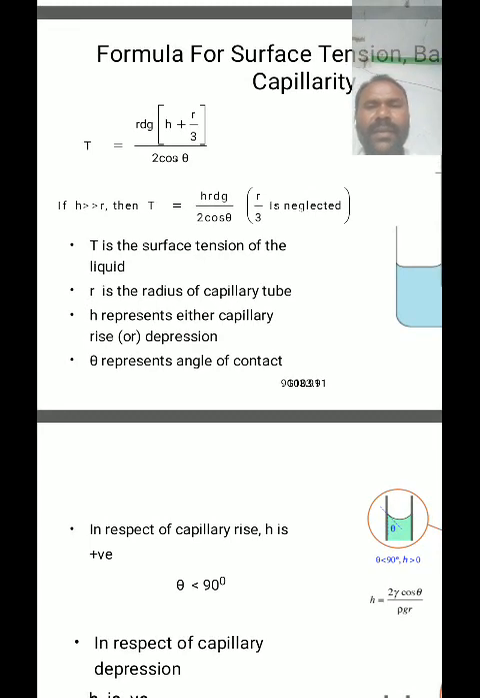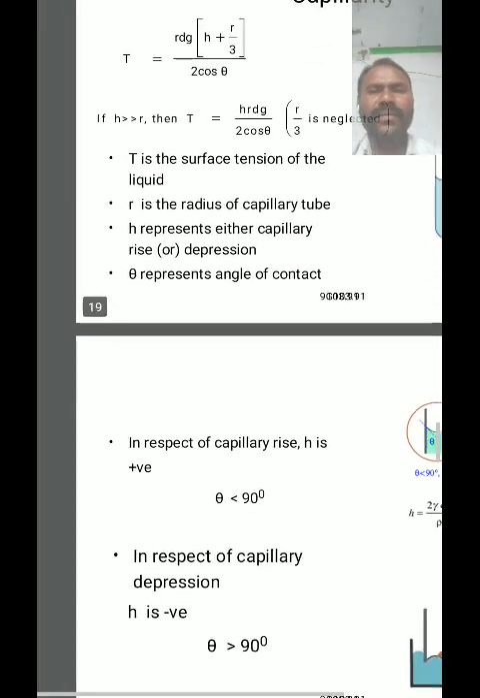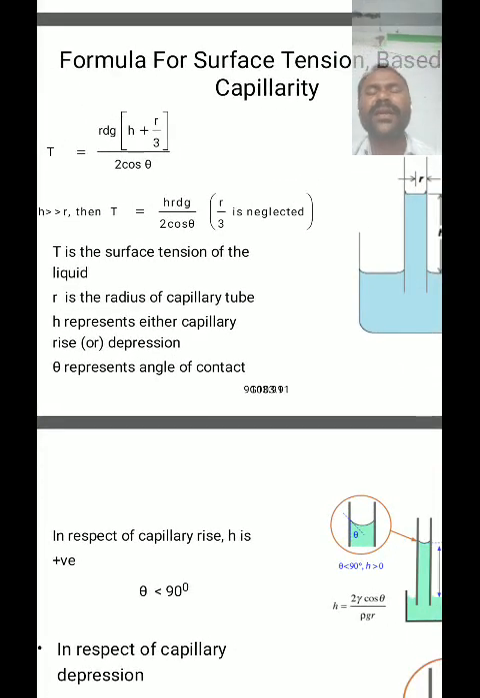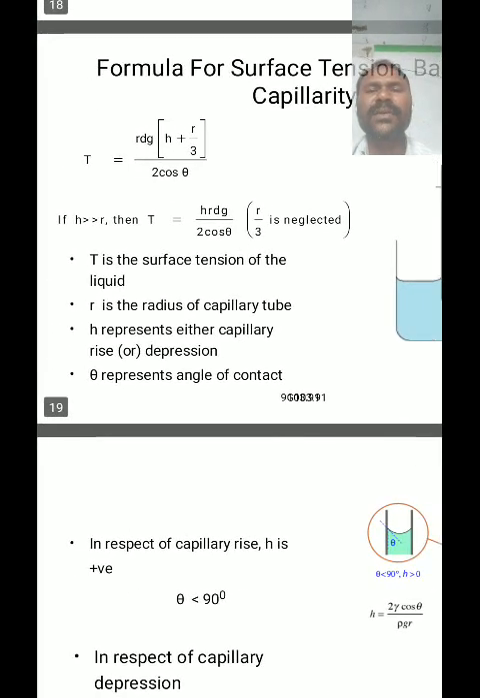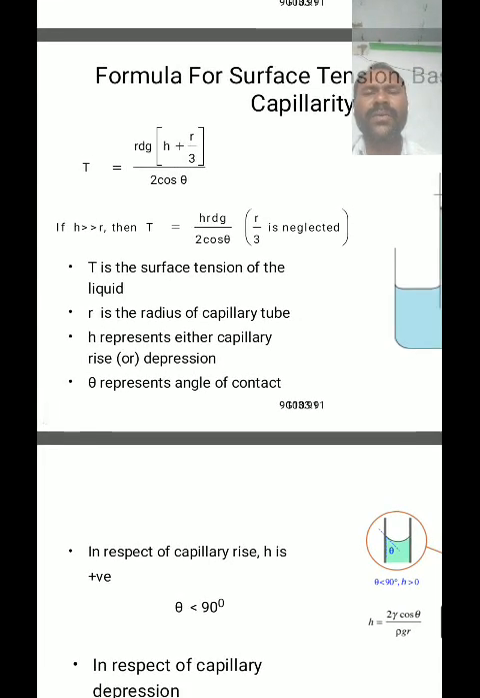And generally, if the radius of the capillary tube is very small, we consider a very narrow capillary tube. Narrow radius means r is very small, so r by 3 is negligible. Then the equation becomes T equal to h r d g divided by 2 cos theta.